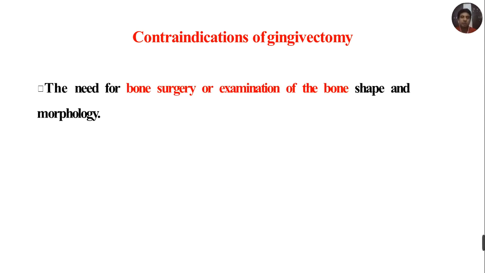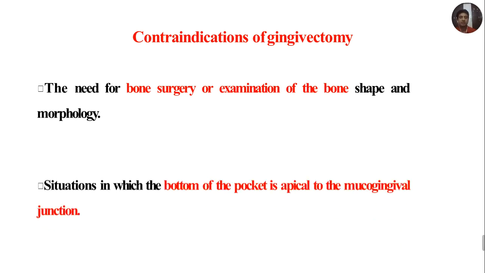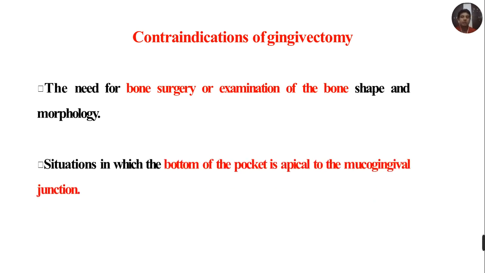Now let us see which are the contraindications of gingivectomy. The first contraindication is the need for bone surgery or examination of the bone shape and morphology. So if you are trying to evaluate the morphology of the bone, or if you want to do some surgery on the bone, then gingivectomy is contraindicated in such cases. The situations in which bottom of the pocket is apical to the mucogingival junction, here also gingivectomy will be of no use and you have to think about flap surgery.